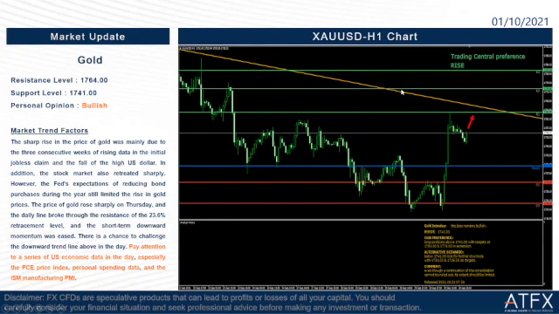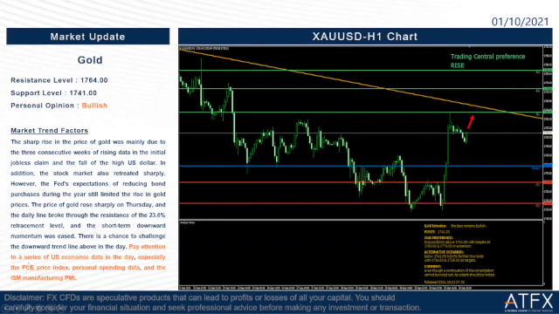So where is the downward trend line? This is the downward trend line, the orange color here. The gold price may challenge the downward trend line here, but we still have to focus on the resistance level of 1764. If the price really breaks through the resistance level, then the second target we will put at the trend line here, not the R2 yet.